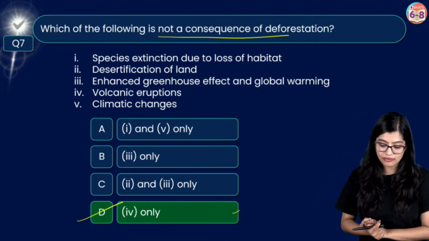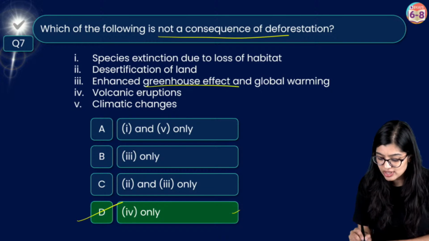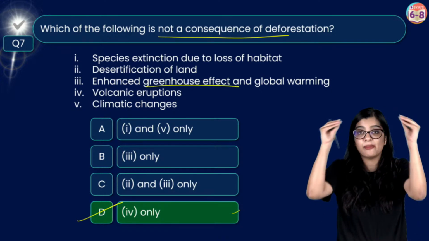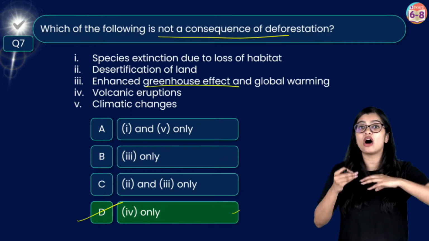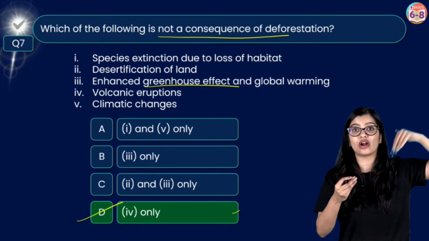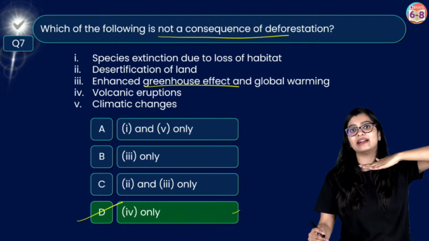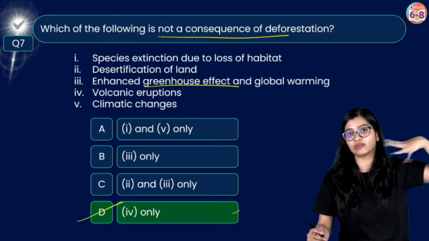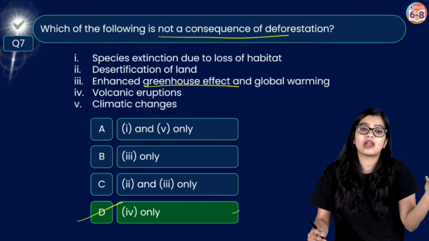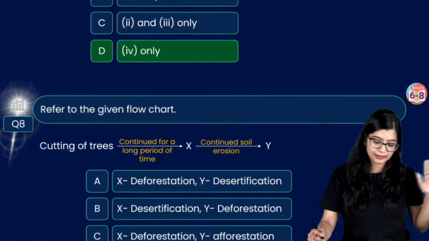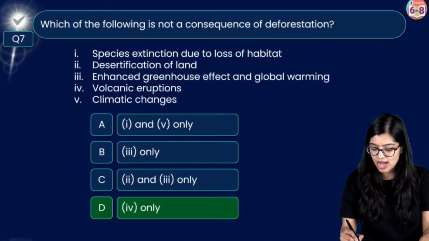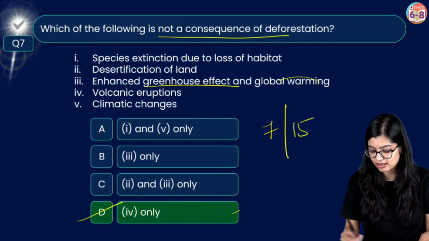Ma'am, what is the meaning of the third option? Enhanced greenhouse effect. Greenhouse effect is when there's a buildup of greenhouse gases that will not allow the heat energy of the sun to pass out, right? So when sunlight enters, it gets trapped within because of the greenhouse gases, which is what we call the greenhouse effect. Simple. Moving on. So now you've got 7 out of 15. Let me put the marks here.